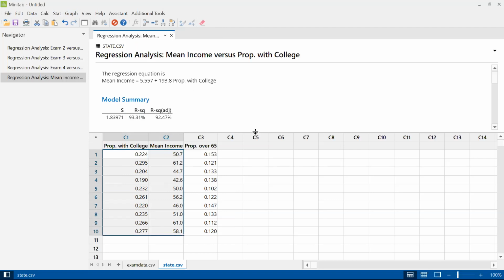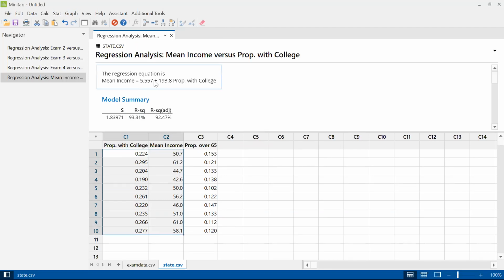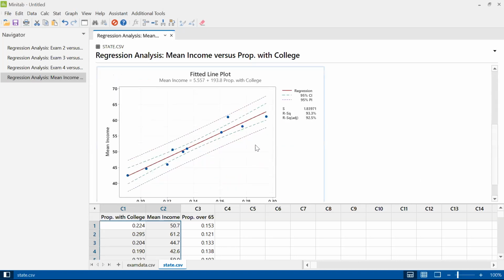So if you know the proportion with college in a state, and you try to use this formula up here to guess their mean income, you should get a pretty good answer, at least based on the, like, 10 data points isn't a lot, but you can see they're pretty well in a line. Like these ones are definitely lower in both variables. These are higher in both variables. They line up pretty well. 1, 2, 3, 4, 5, 6, 7 of these are pretty close to the line. These ones are kind of close to the line. This one's a little far away.